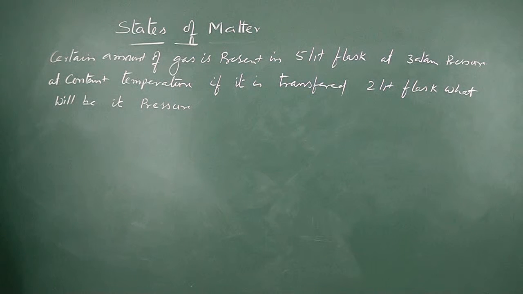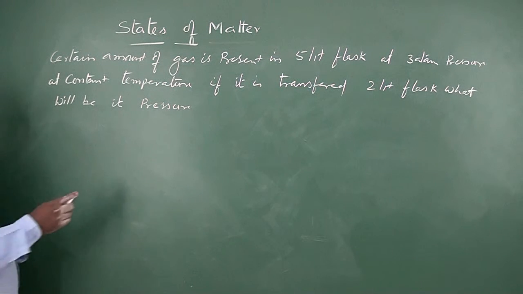A certain amount of gas is present in a 5 liters flask at 3 atmospheres pressure. At constant temperature, if it is transferred to a 2 liters flask, what will be its pressure? Here also, for a certain amount of gas, n is constant and T is constant, so it follows Boyle's law. Initial volume is 5 liters and initial pressure is 3 atmospheres. It was transferred to a 2 liters flask, that is, the final volume is 2 liters. What will be the final pressure?